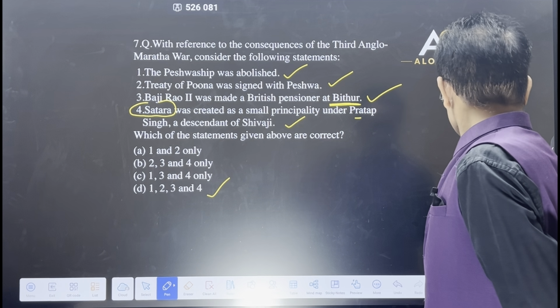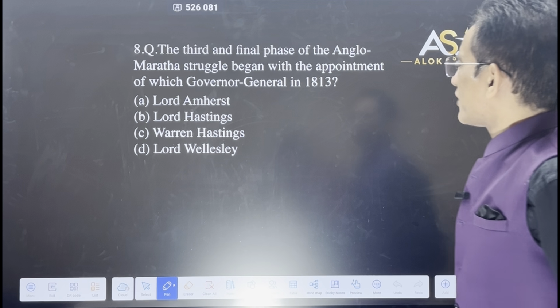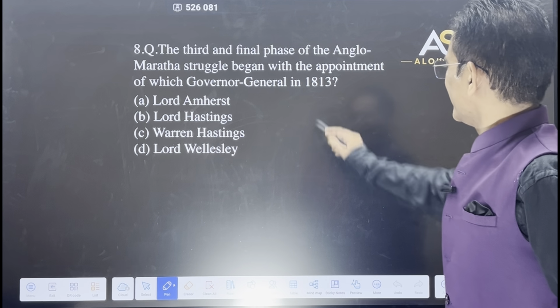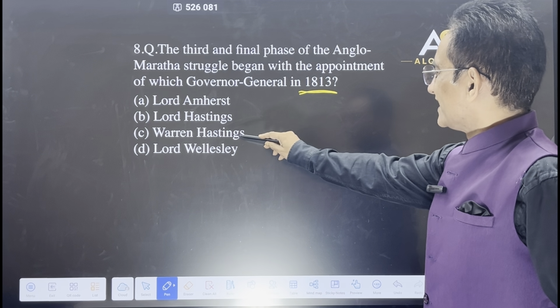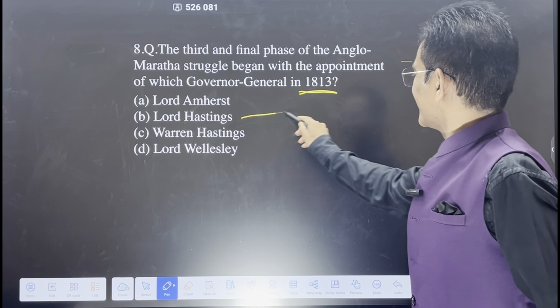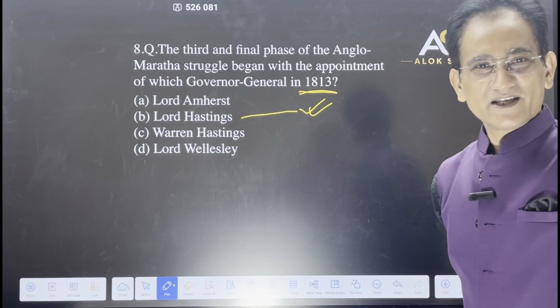Then next, the third and final phase of the Anglo-Maratha struggle began with the appointment of which Governor General in 1813? So very important. Not Warren Hastings, Lord Hastings. So Lord Hastings, 1813, policy of paramountcy, a new policy.